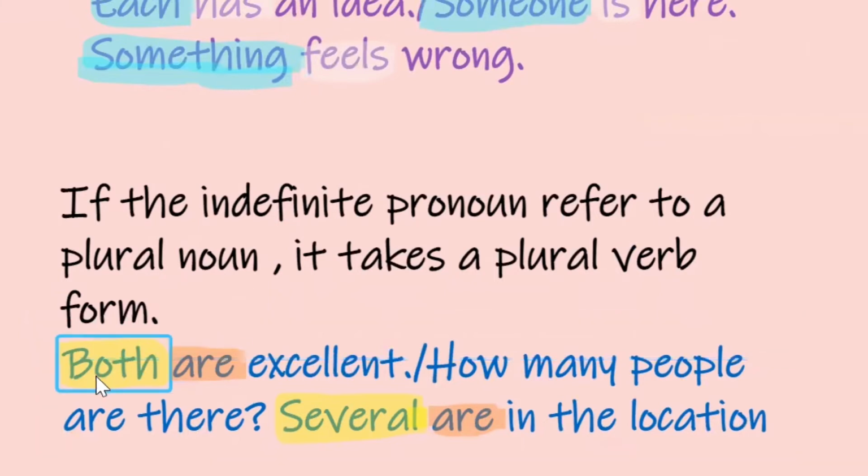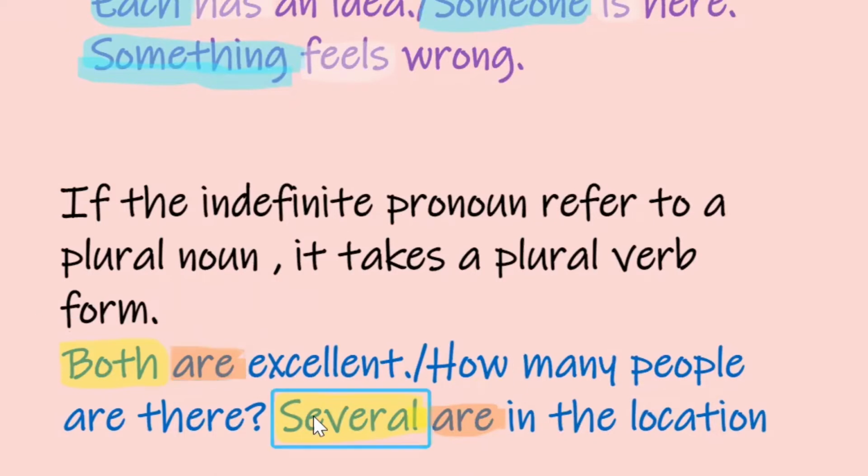Let's say, for example, both are excellent. Both, I mostly give a sense of plural noun. Say both men, both women, both pupils, and so on. This is plural. It takes a plural verb form, are.